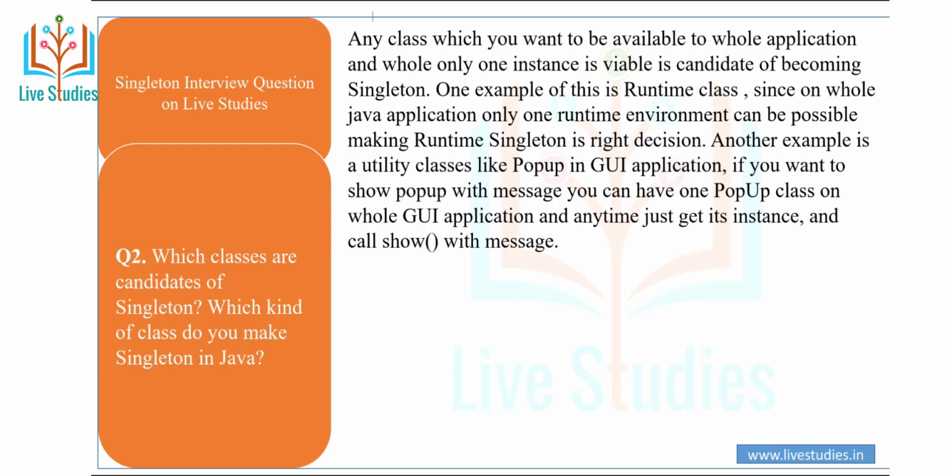Since in a whole Java application only one runtime environment is possible, making Runtime a singleton is the right decision. Another example is a utility class like a pop-up in a GUI application. If you want to show a pop-up with a message, you have one pop-up class in the whole GUI application, and anytime you just get its instance and call show with the message.